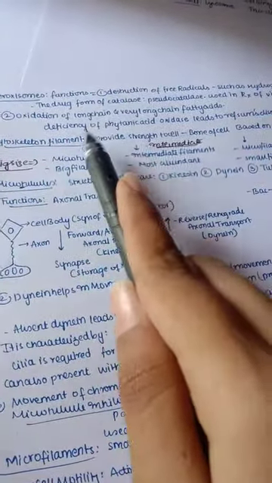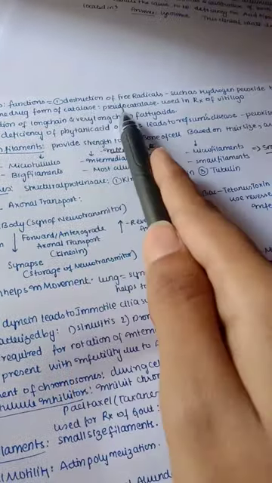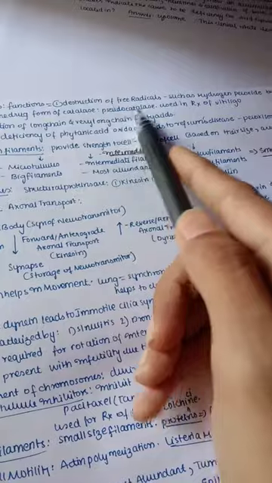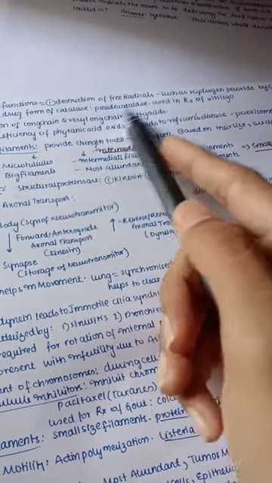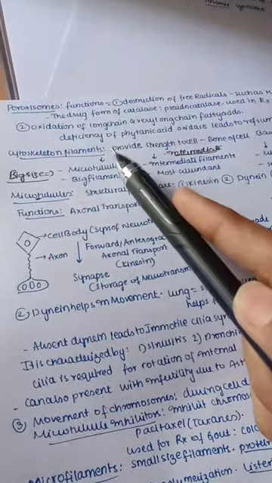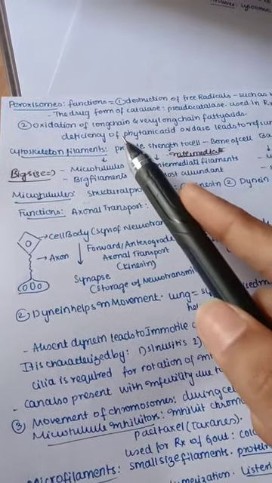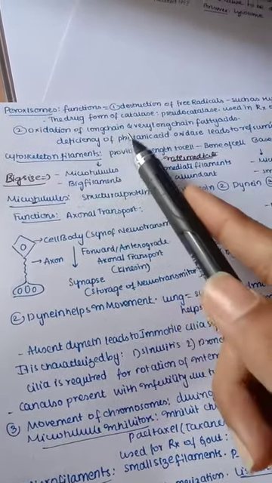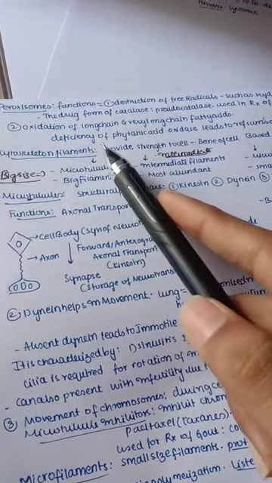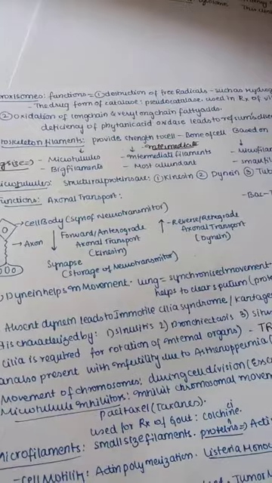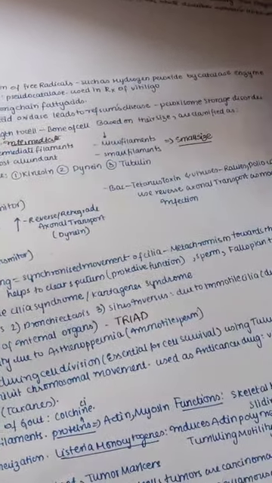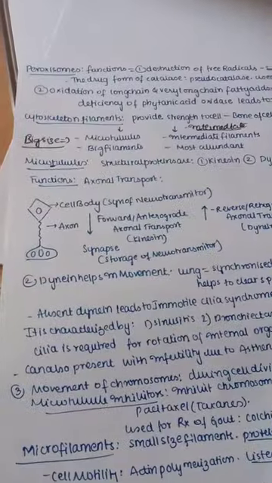The drug form of catalase is pseudocatalase. In the name only you can understand, pseudo means it's not true. It is a commercially produced product, pseudocatalase. It is used mainly in treatment of vitiligo or other skin diseases. Next, another function of peroxisomes is oxidation of long chain and very long chain fatty acids. Deficiency of phytanic acid oxidase leads to Refsum's disease, that is a peroxisome storage disorder. So this we need to remember.